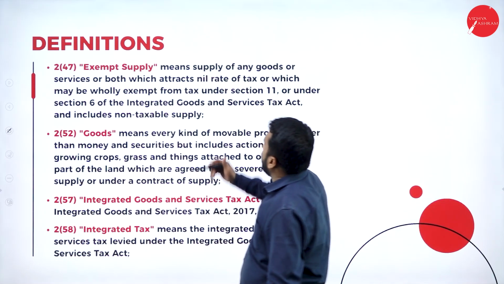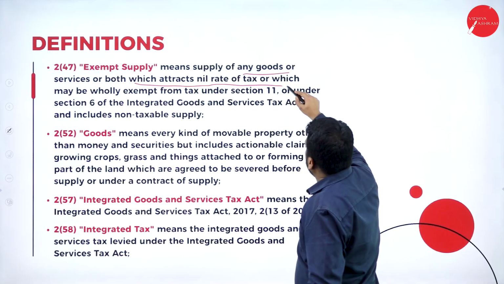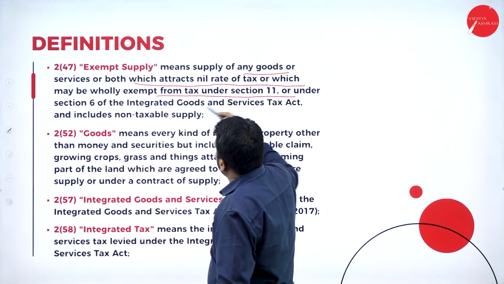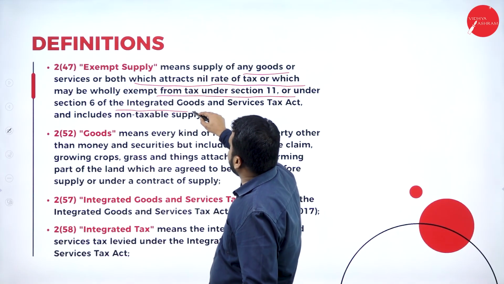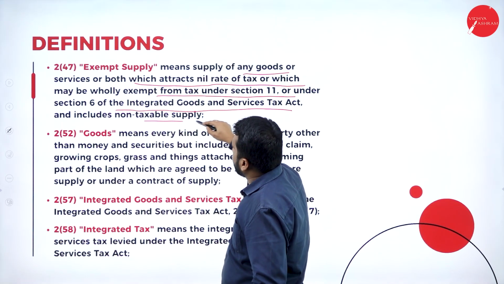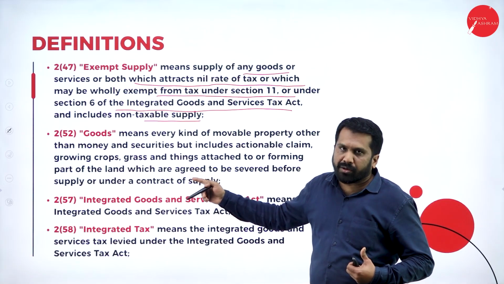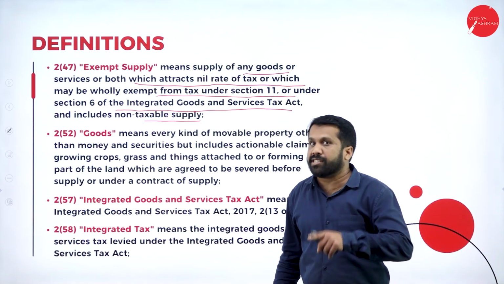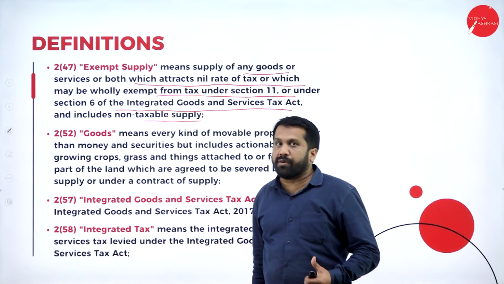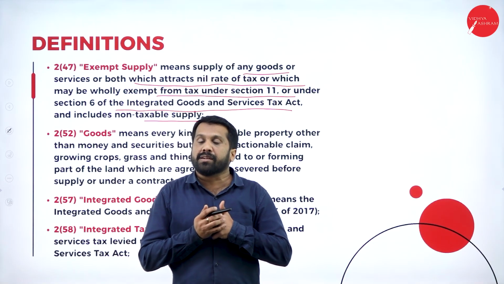So now, supply of any goods or services, or both, which attract nil rate of tax or which may be wholly exempt from tax under section 11 or under section 6 of the Integrated Goods and Services Tax Act, and includes non-taxable supply. We consider these supplies for turnover but will not consider them for taxable turnover. Again I'll repeat, we consider these supplies for turnover but will not consider these supplies for taxable turnover.